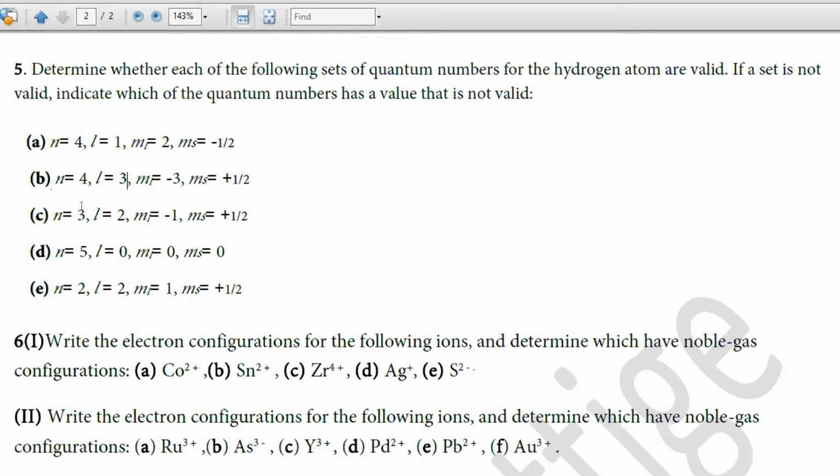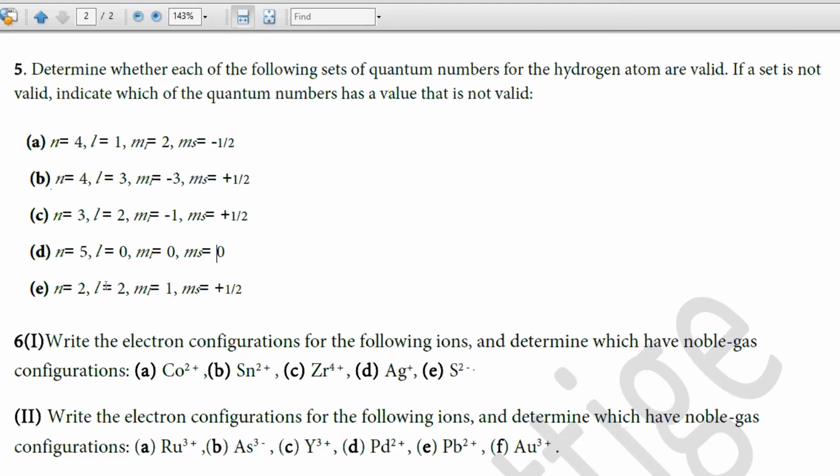C: n = 3, l = 2, that is correct. ml = -1 is also correct. ms = plus half, that is also correct. So you need to have the idea of the relationship between n, l, ml and ms. So C is a valid set. D: n = 5, l = 0, that is correct. ml = 0, ms = 0. There is no ms value 0, it is plus half or minus half. So this is wrong.